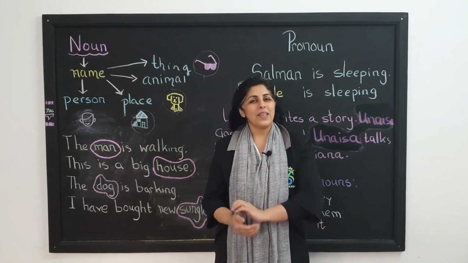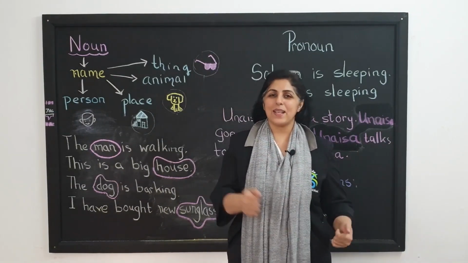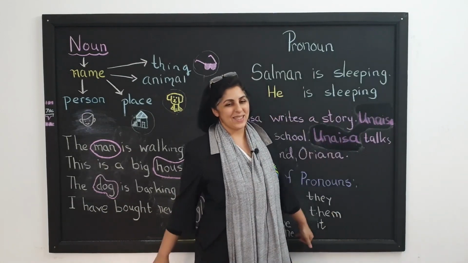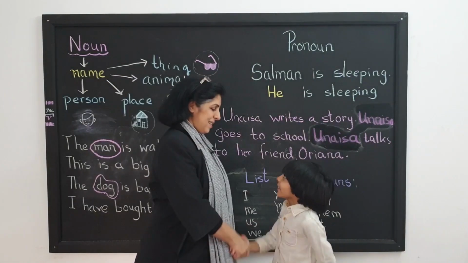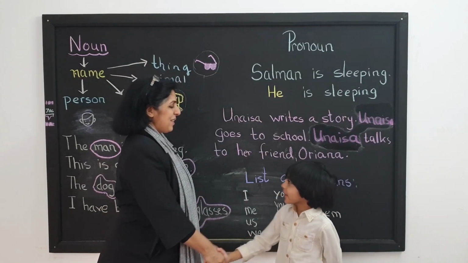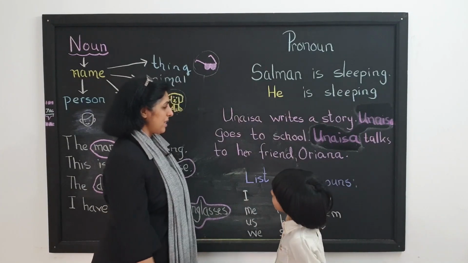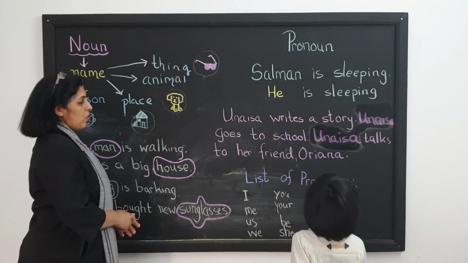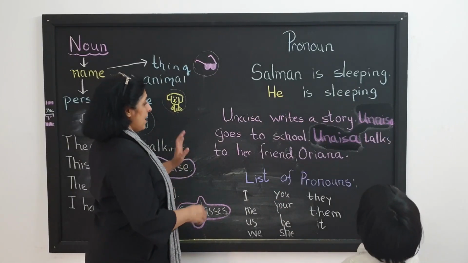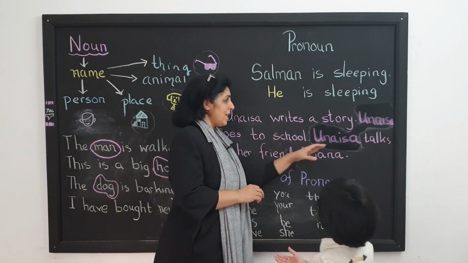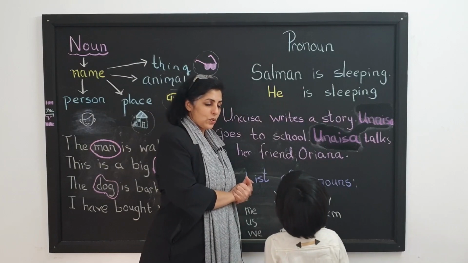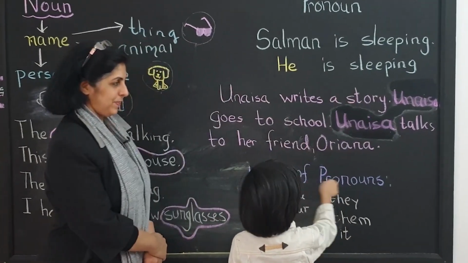Can I call one of my younger friends? Her name is Sama. She can come and help us a little bit. Sama, would you mind, please? Hi, Sama. How are you? Hello, Miss. I'm fine. Thank you. How are you, Miss? I'm fine. Thank you, my dear. Sama, we need your help. I need you to look at the board, read this example, and instead of using Onaisa here and here, write a word which we can use, which sounds nice.